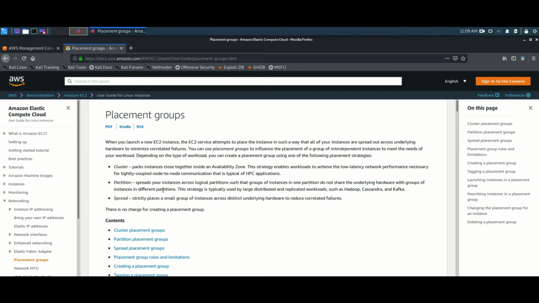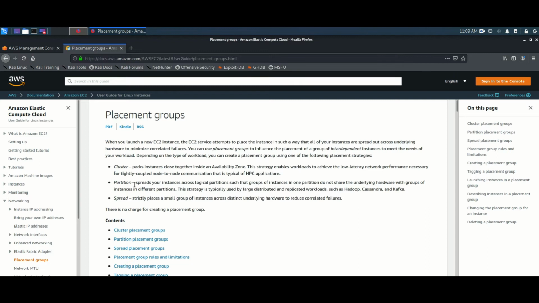The network speed is very low compared to cluster, so we need good network throughput and a good communication network speed, and we also need disaster recovery strategies together. We need cluster together with spread in one strategy. So AWS again came up with a term called partition. Partition is also one of the strategies.